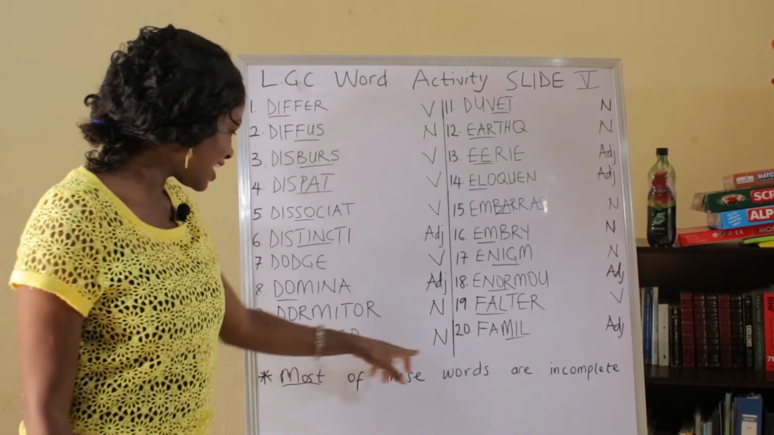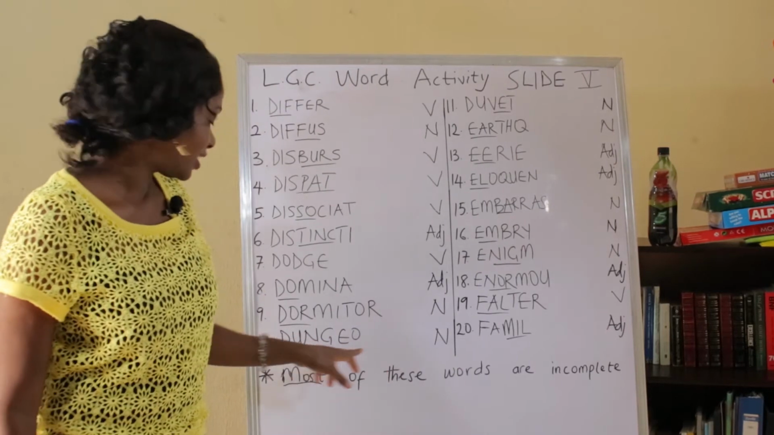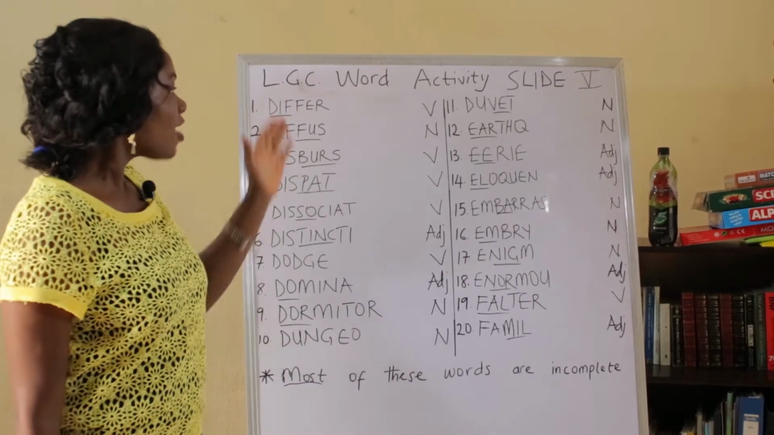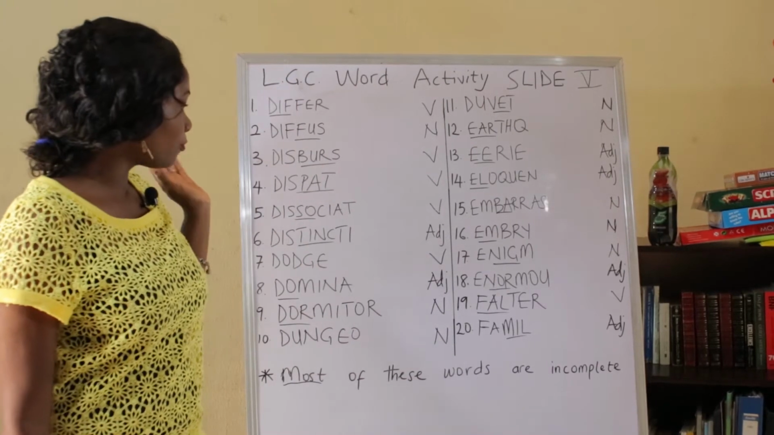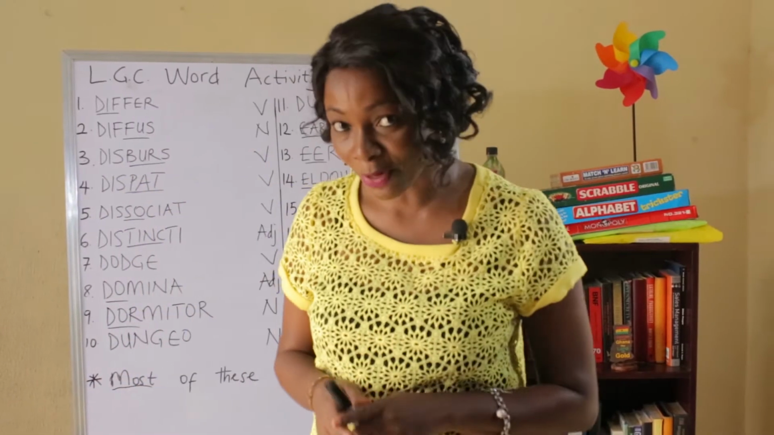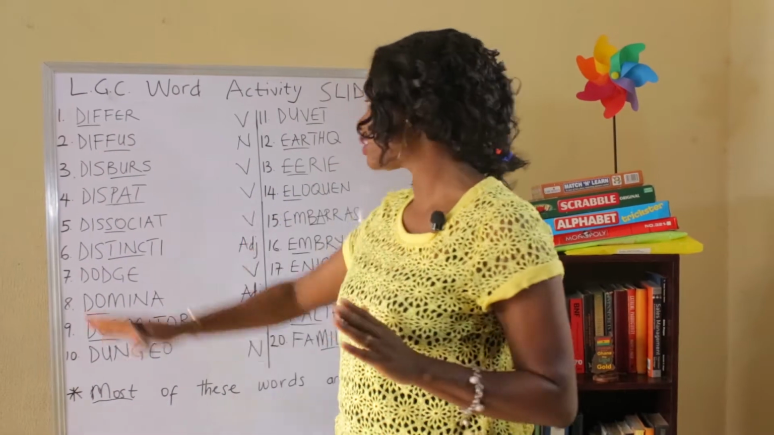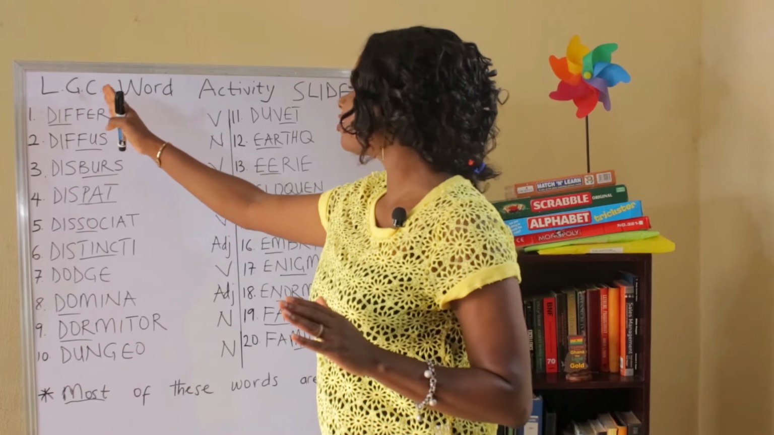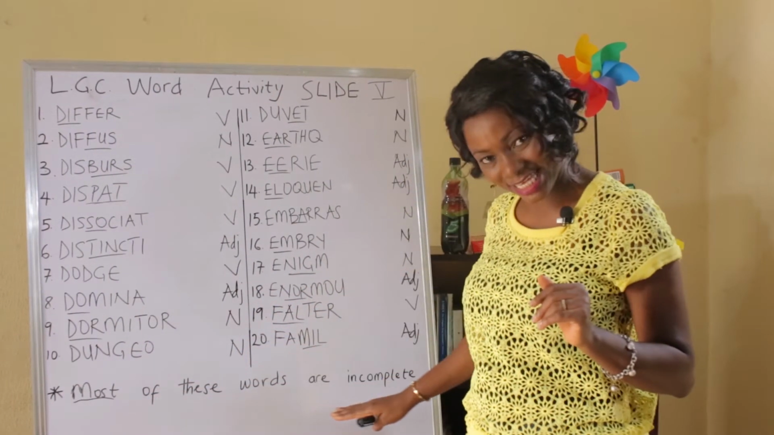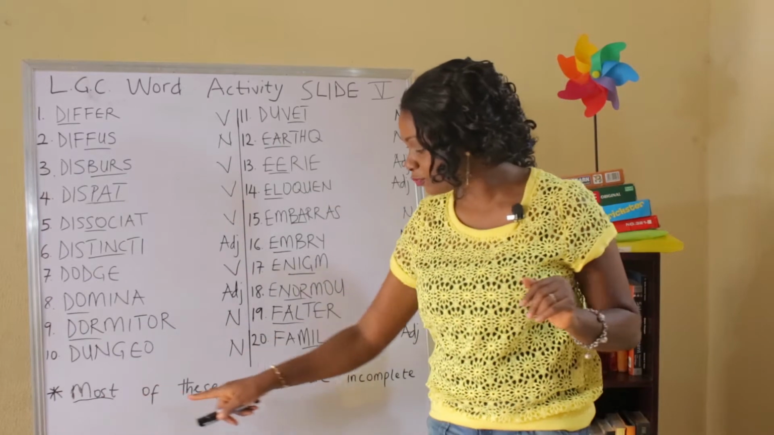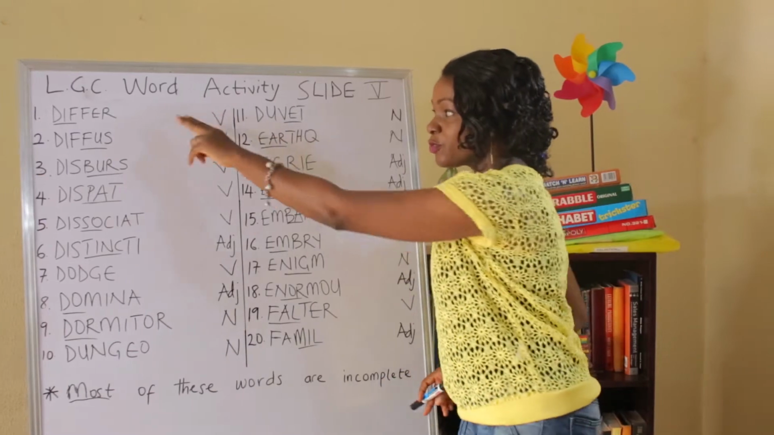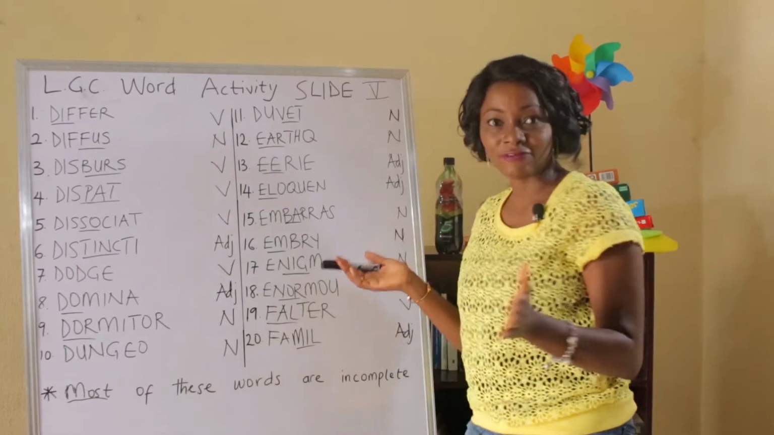This is a noun, it is dungeon. D-U-N-G-E-O-N, dungeon. So, on this slide so far, we have found two words that are complete. Remember, one of the most important things you want to look out for every single time you find an LGC word activity slide is this last line right here. This one says that most of the words on these slides are incomplete. We found two words that are complete. Let's see if we find anyone else.